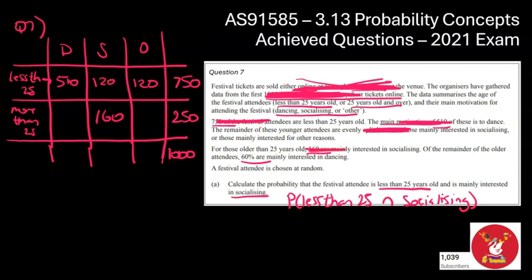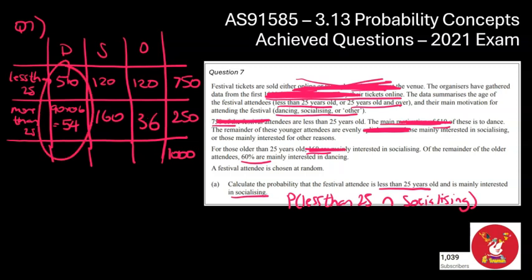And then of the remaining older people, 60% are there for dancing. So the remaining for here and here, that's going to be 90. So the dancing one is going to be 90 times 0.6, which I think is going to be 54. I'm just checking my notes. Needs to be good, 54. I can now use math to figure out that last one. It's going to be that 90 minus the 54. So that's going to be 36 here.